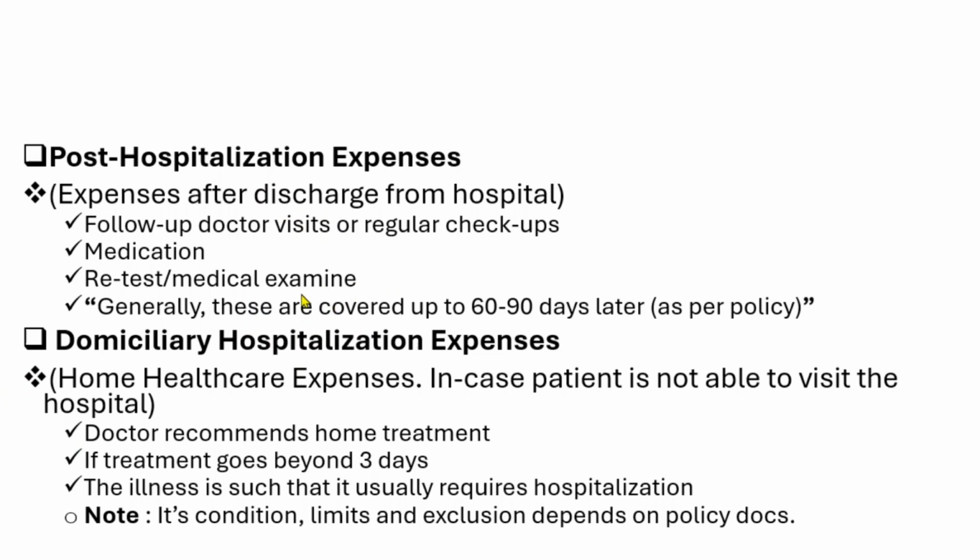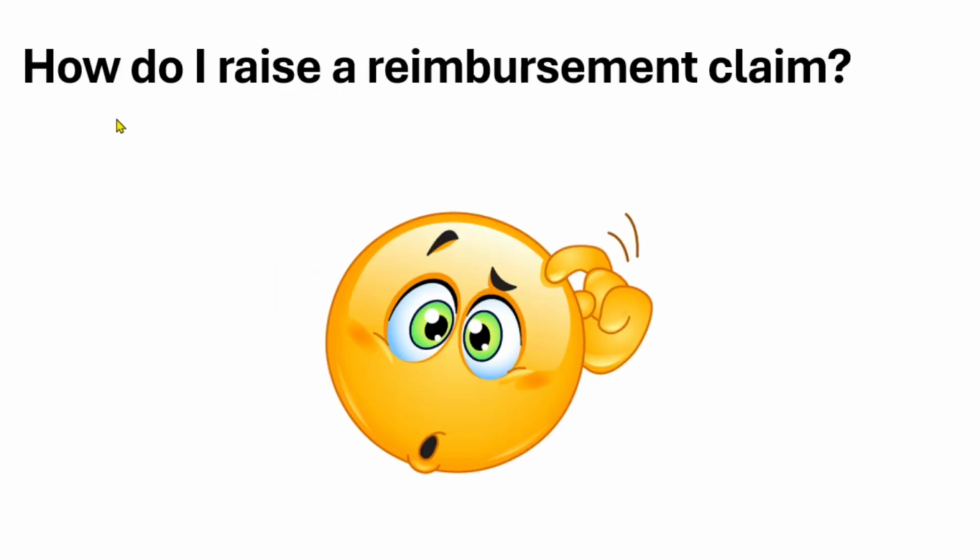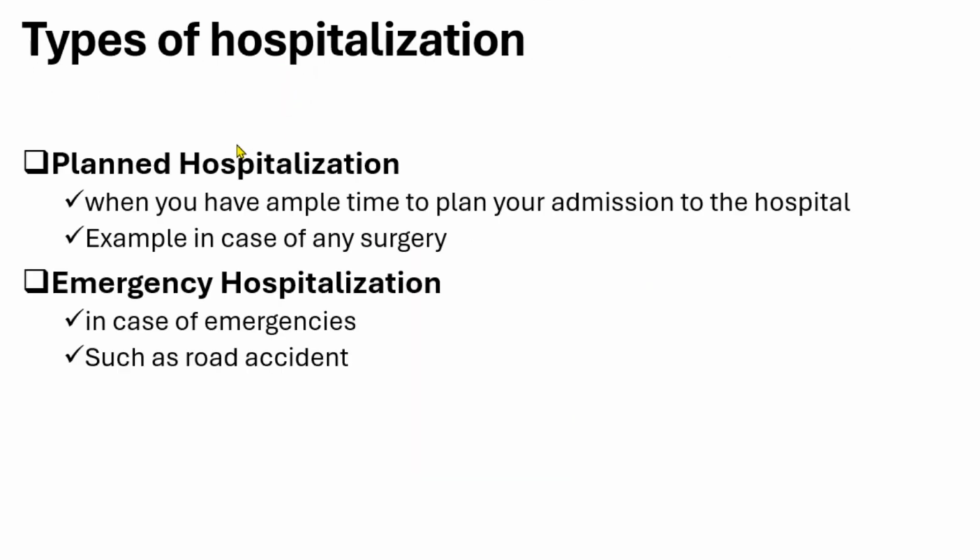Now we come to the next point: how do I raise a reimbursement claim? Before that, I will tell you some other points. Next comes the types of hospitalization. So what are those? Let's see. The first is planned hospitalization, and the second is emergency hospitalization.